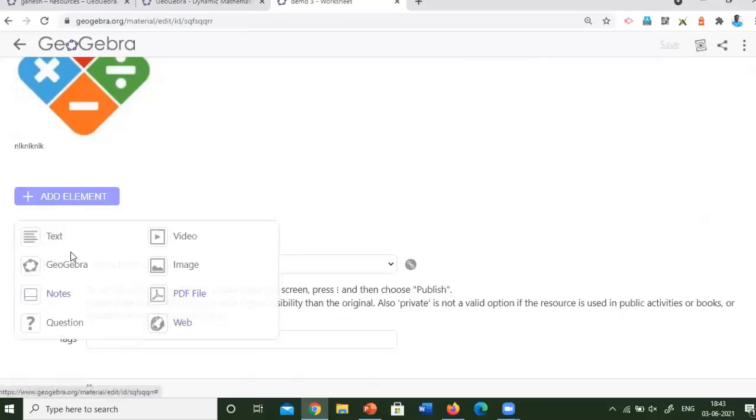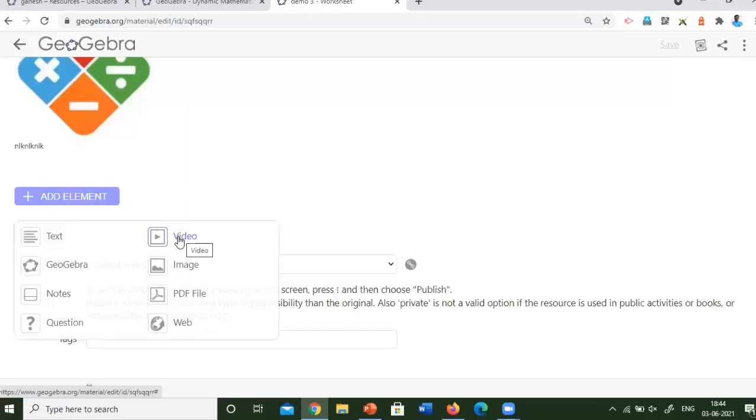We can include text, video, GeoGebra applets and images and notes and PDF file, question and web links, all the things can be included in the same activity. This will help us to arrange the lesson in a sequential order like this. First, in a text, you can give the description about how to use this activity. And then with this video link, you can upload any teaching videos for understanding the concept.